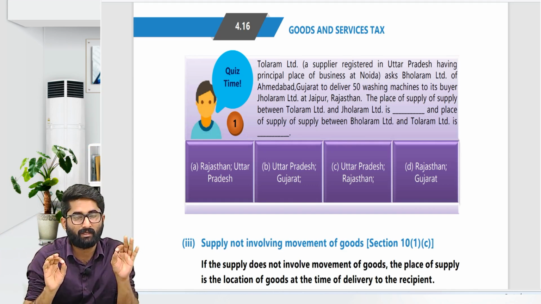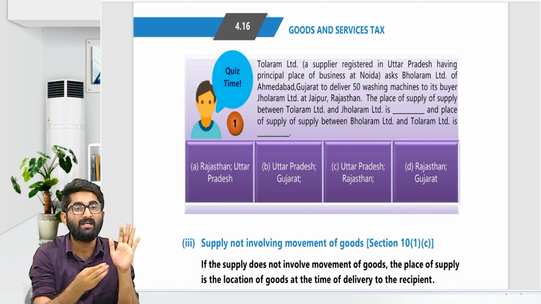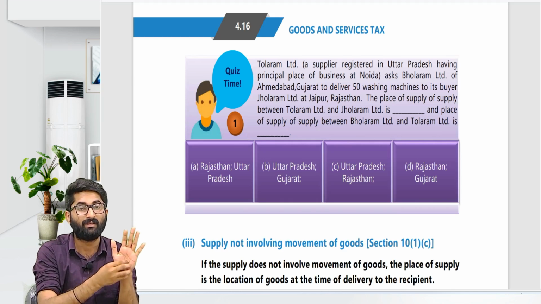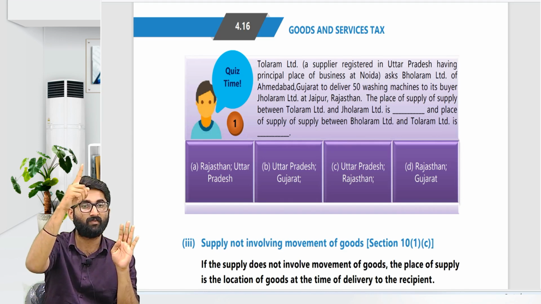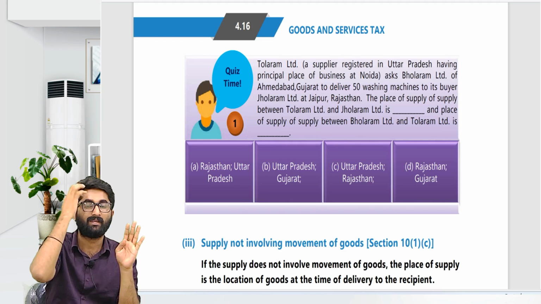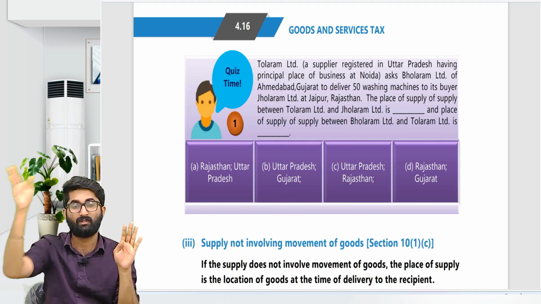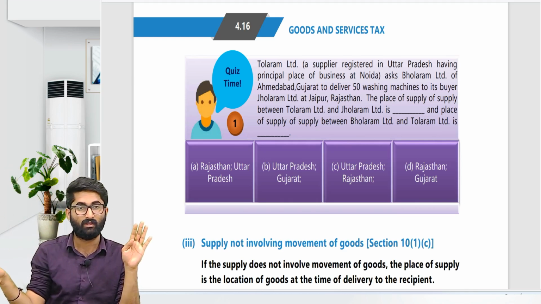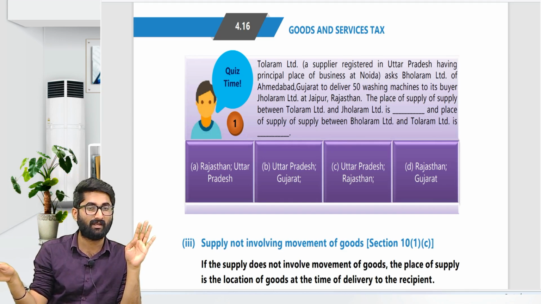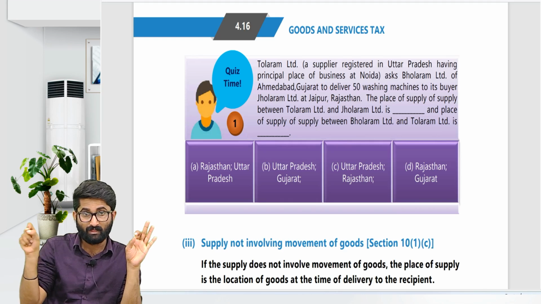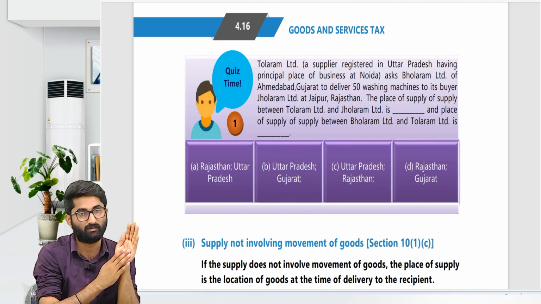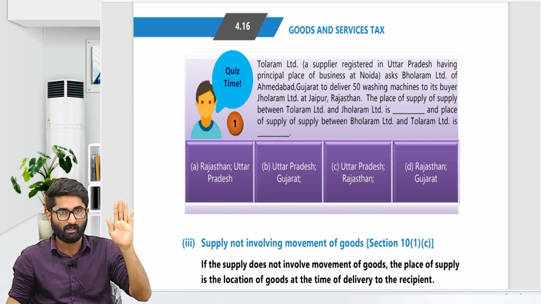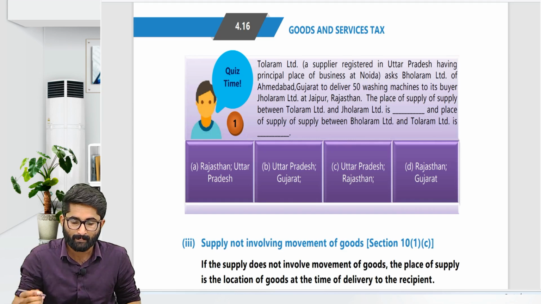What is the place of supply here? The place of supply will be by the direction of the third person, that is Mr. X. Mr. X gave the order to Mr. Y. Mr. Y is in Andhra Pradesh, he sent the goods to Mr. Z in Telangana. Mr. Z might be in Telangana, but the direction is given by X. That's why the place of supply will be X's place.